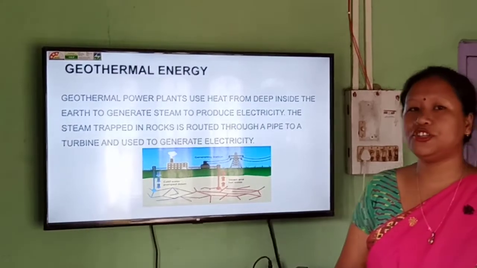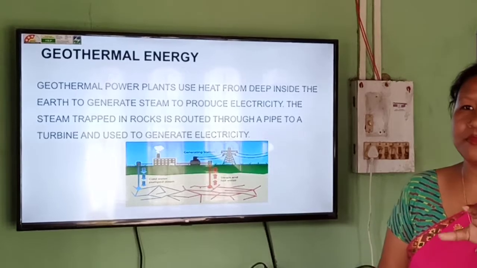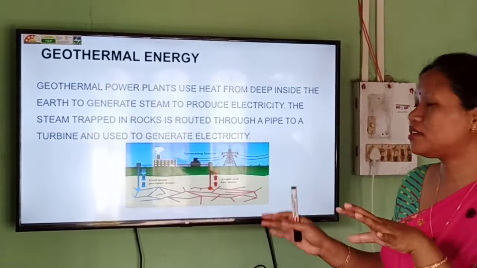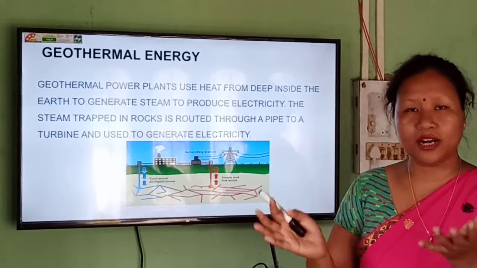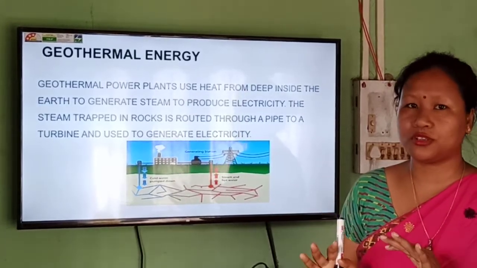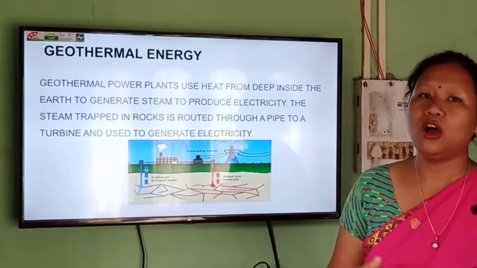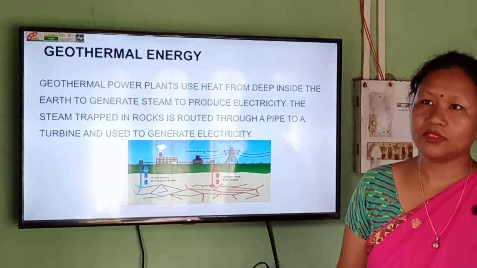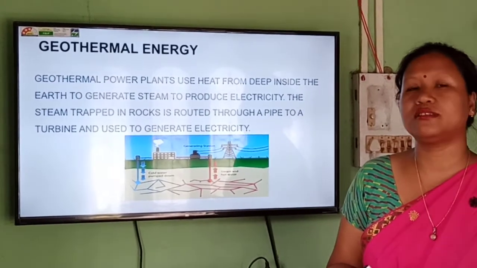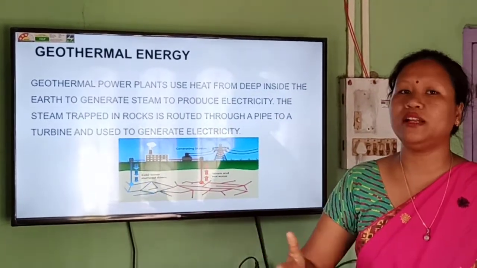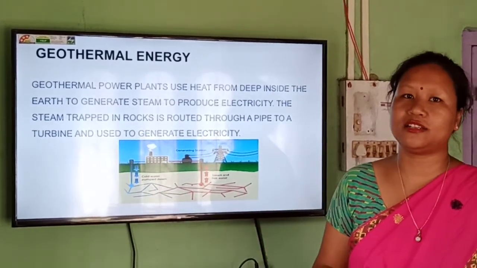Then next comes the geothermal energy. In the geothermal energy, what happens, the molten rocks are present on some parts of the earth's crust, okay, and that are pushed upward and they are trapped in that particular area, and those areas are called the hotspots. And when the underground water comes in contact with that hotspot, it will produce hot water and as a result steam, okay, and that is taken out from that underground surface through some pipes, and that steam will run the turbine and it will run the generator and electricity can be produced.